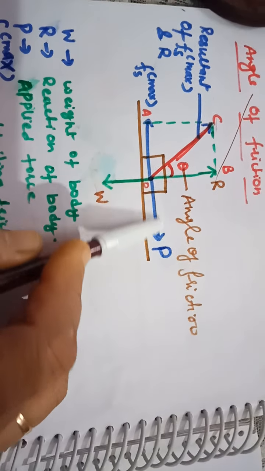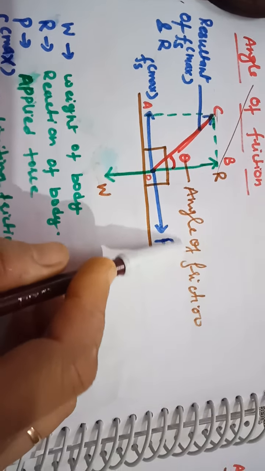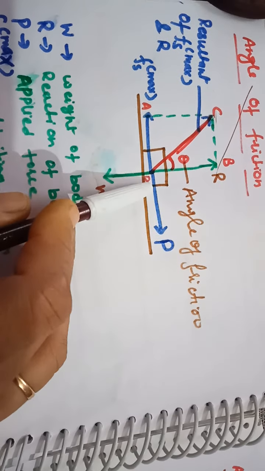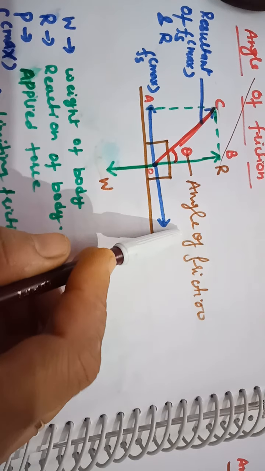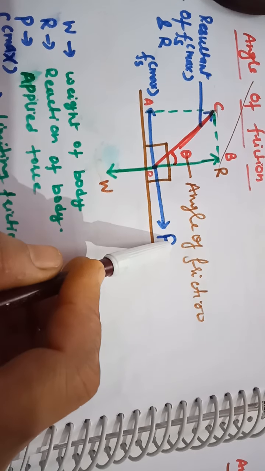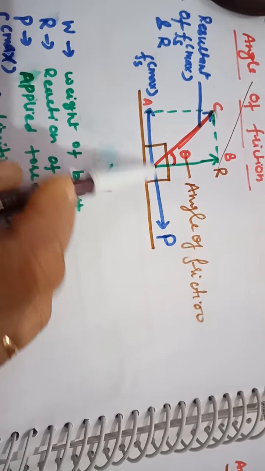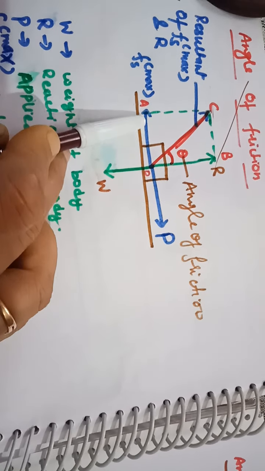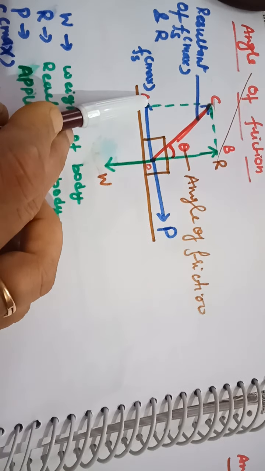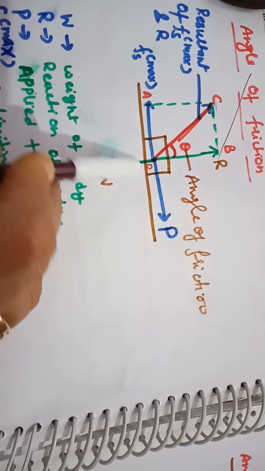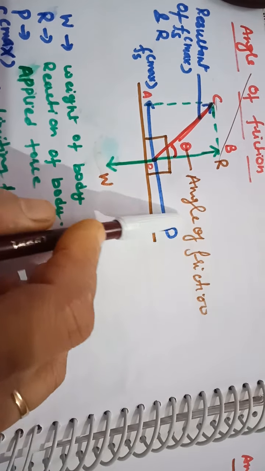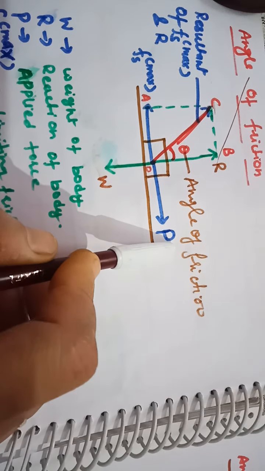Now you apply a force on the body to slide it on this surface. If you increase the value of this applied force up to a certain limit, you will find that the body does not move. Why? Because static friction acts in the direction opposite to the applied force, due to which the body is not moving. But you continuously increase the value of the applied force.